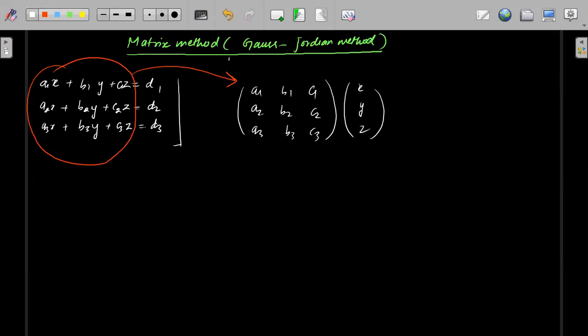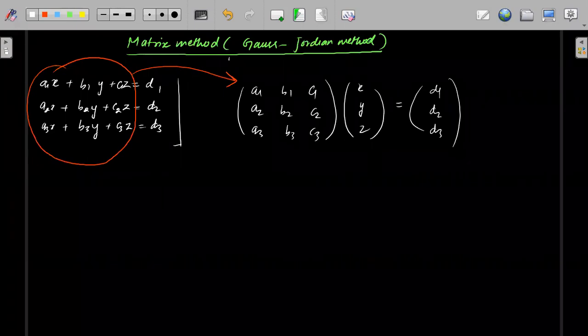If I multiply this, it becomes a1x plus b1y plus c1z, then a2x plus b2y plus c2z, a3x plus b3y plus c3z. This will be equal to d1, d2, and d3. So I can write this whole thing in terms of matrix representation.